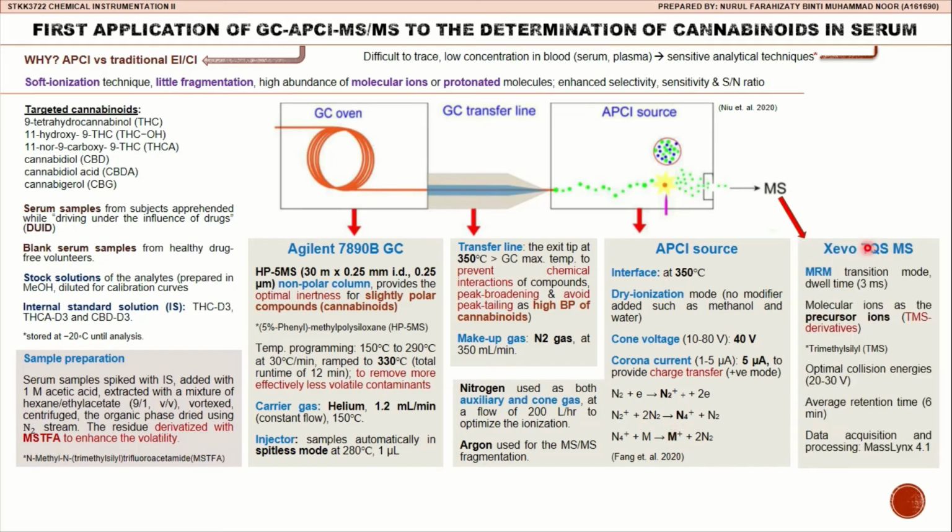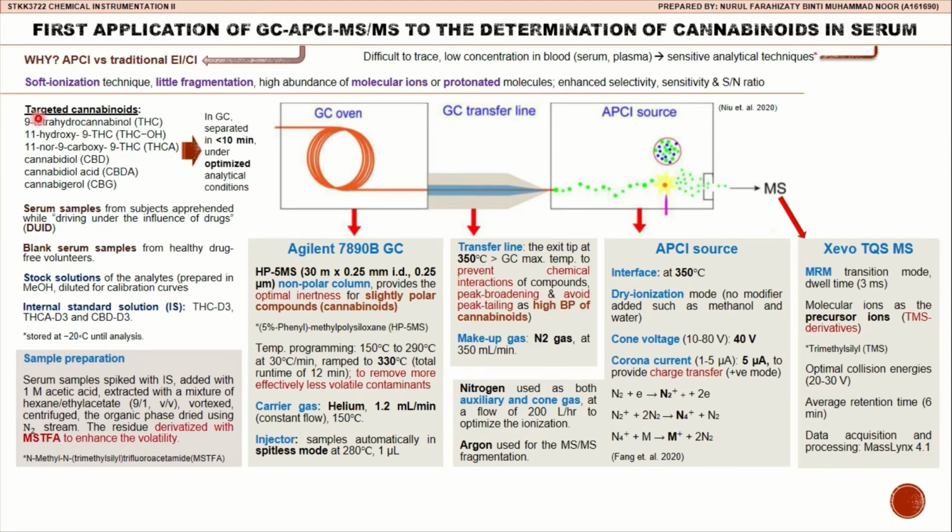In the MS part, triple quadrupole mass spectrometry is used and operated in multiple reaction monitoring transition mode with dwell time 3 milliseconds. Molecular ions obtained from the APCI interface are used as the precursor ions along with the MS derivatives, and this will give more informative results in MRM. The optimal collision energies obtained are about 20 to 30 volts. Average retention time for each compound is about 6 minutes. Data acquisition and processing use MassLynx 4.1.